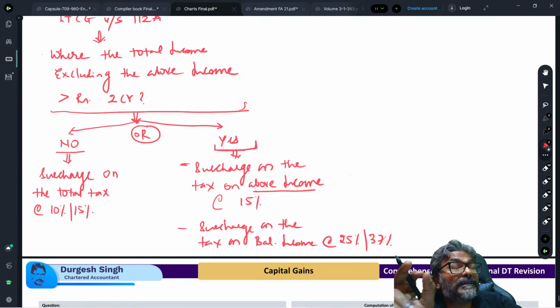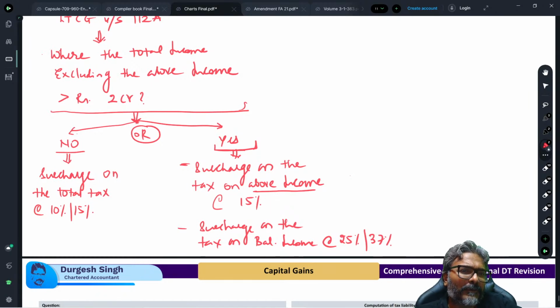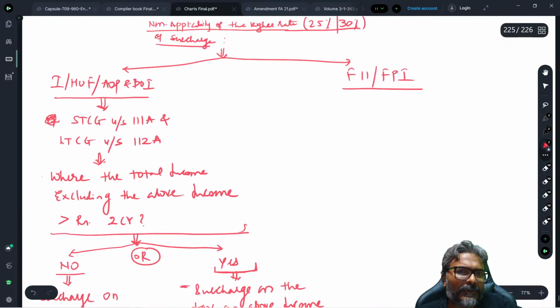But for income above this, the surcharge would be at the rate of 15%. Okay, the normal rate. And on the tax on the balance total income, the surcharge would be at the rate of either 25%, wherein the total income is between 2 and 5, or it would be 37% if it is going beyond 5. Is that clear to all of you?